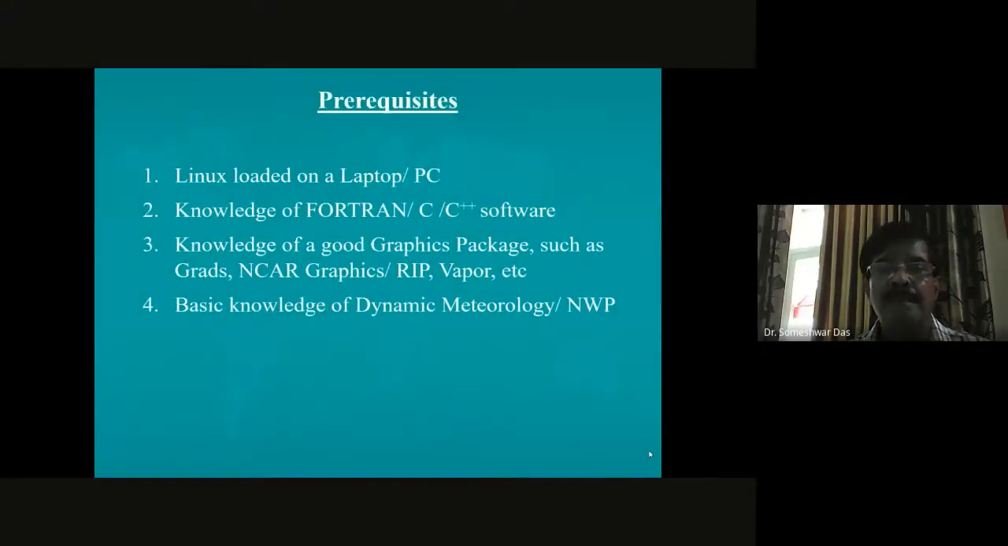So the prerequisites for the practicals, as I mentioned last week also, are, number one, you must have Linux loaded on your laptop. Everybody has Linux loaded except Avni. She told me that she had some problem, but today she has not come. And she said that she will be able to sort it out within a few days. So I hope she has done it.